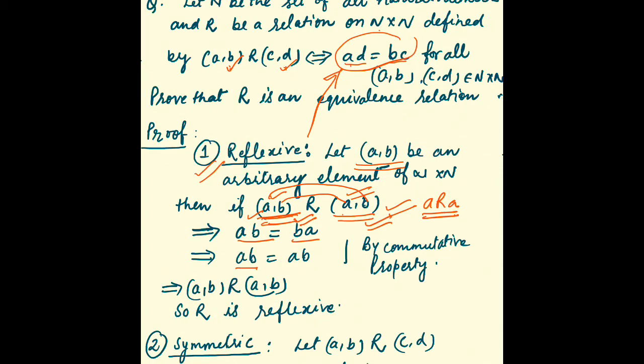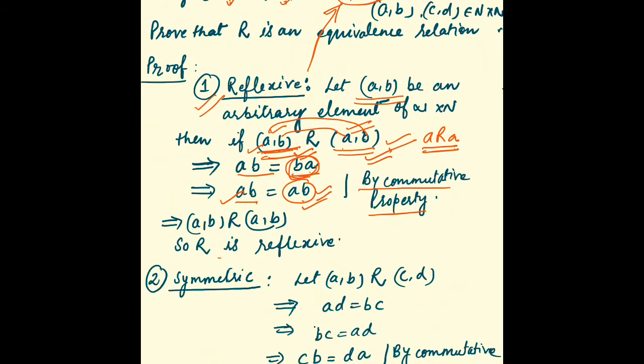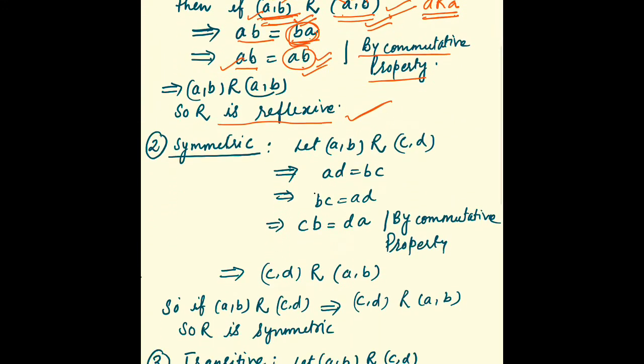Now AB as it is, can I write this BA as AB? Yes, I can write, since I can use the commutative property on natural numbers. Since the product is commutative, BA can be written as AB, so you see AB is coming equal to AB. It means this is showing reflexive. It means this relation is reflexive now. So one part is correct. Now similarly, let us check the second part, symmetric.